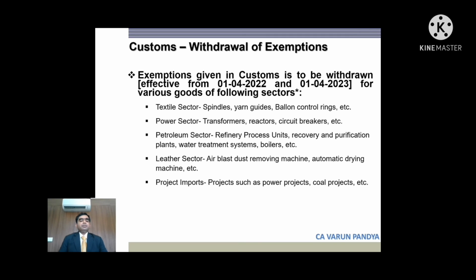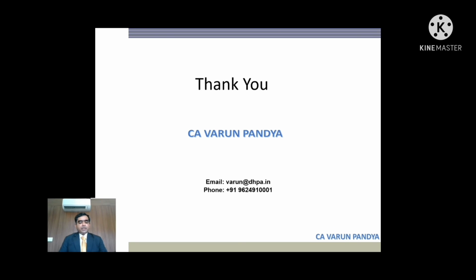Also, now coming on to the next slide, certain exemptions are being withdrawn. Certain exemptions from 1.4.22 and certain from 1.4.23. In the textile sector, exemption on spindles, yarn, balloon control rings, etc. is being withdrawn, and they will henceforth be taxed. In the power sector, transformers, reactors, circuit breakers are proposed to be brought under levy. Also in case